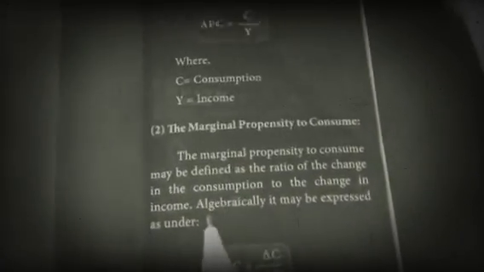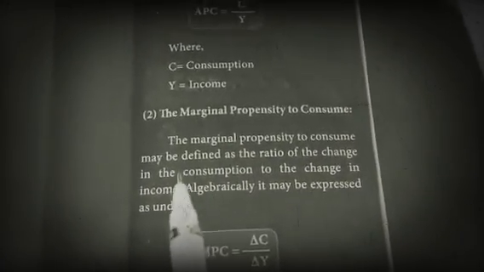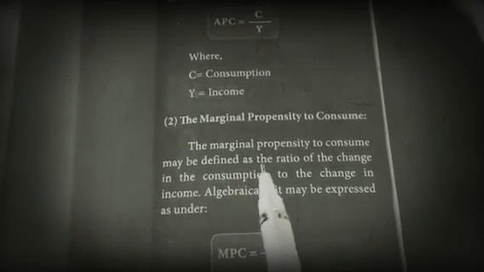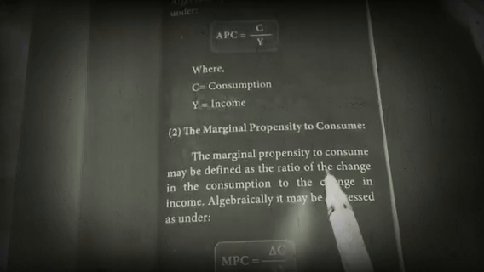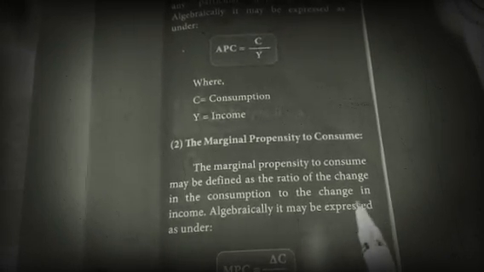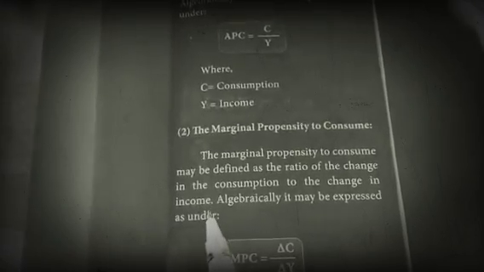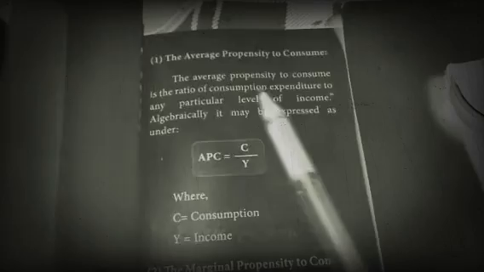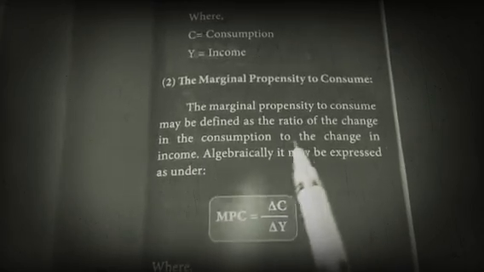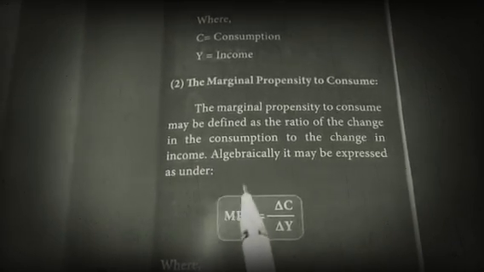Then the marginal propensity to consume is defined as a ratio of changes, underline the word changes, in the consumption to changes in the income. In APC, it is just the ratio of consumption and income. In MPC, it is the ratio of changes in consumption to changes in income.